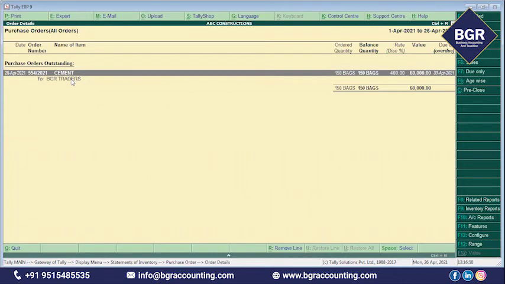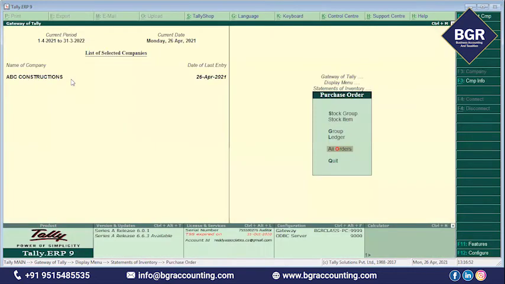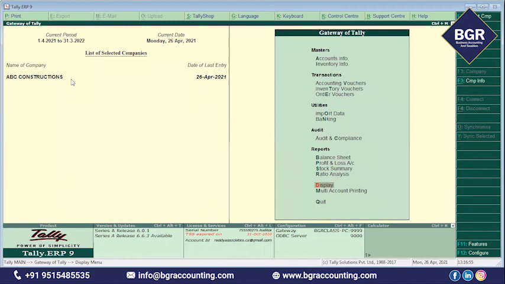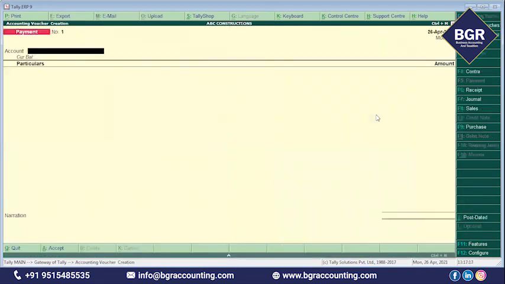You had given the purchase order to BZR Traders. What is your company? Your company is ABC Constructions. Your company had already issued the purchase order to BZR Traders. That purchase order is pending. Now you received the material from that party and you have to pass the purchase invoice. How to pass the purchase invoice? For passing the purchase invoice, you have to go to Accounting Vouchers. So what voucher will be required?